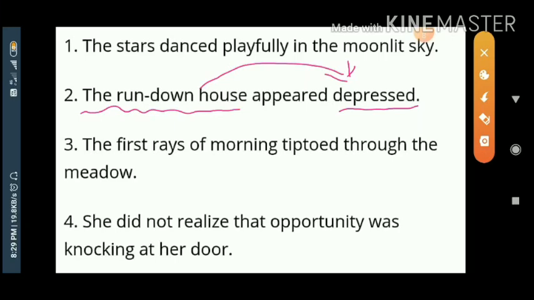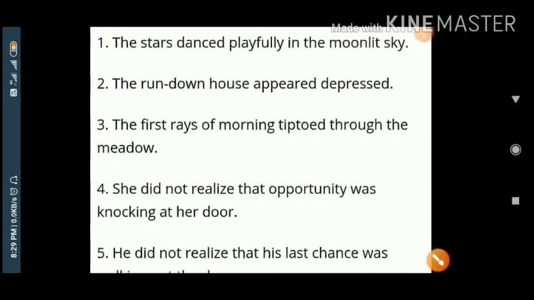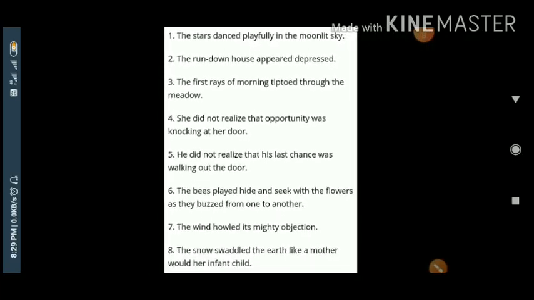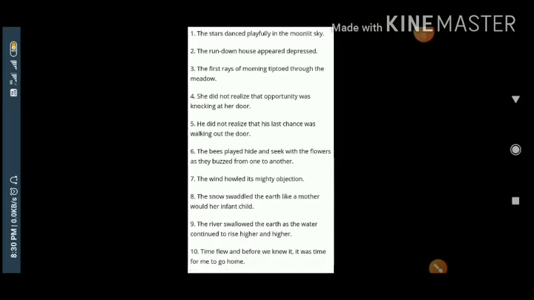A few more examples I'll give of other figures of speech. Just before that, one thing I'll tell you. I give you here a few examples, and for this you will do one thing. You will simply pause this video, and explain it the way I explained it to you. You will try your level best.